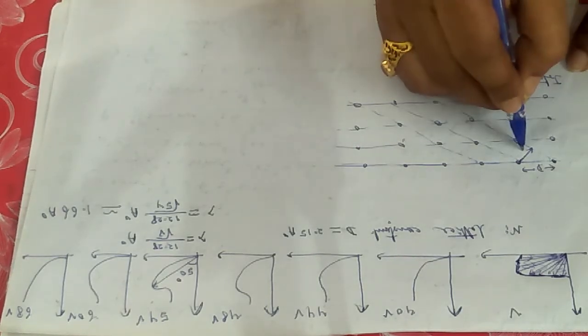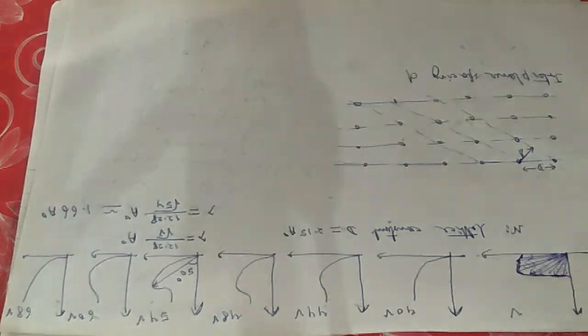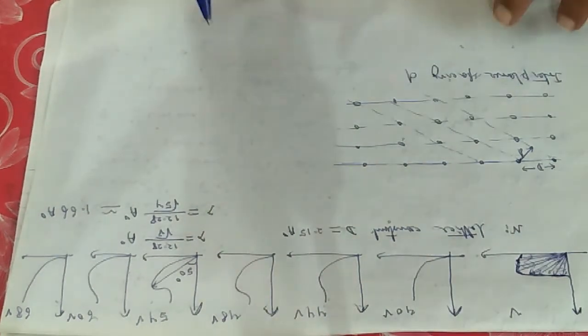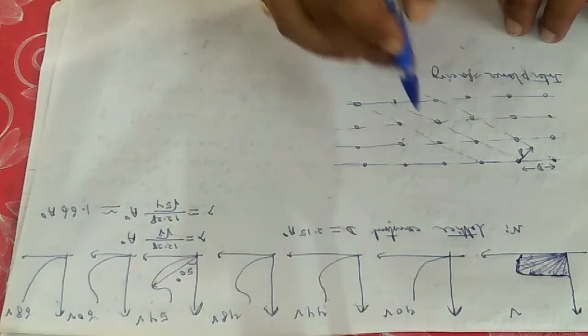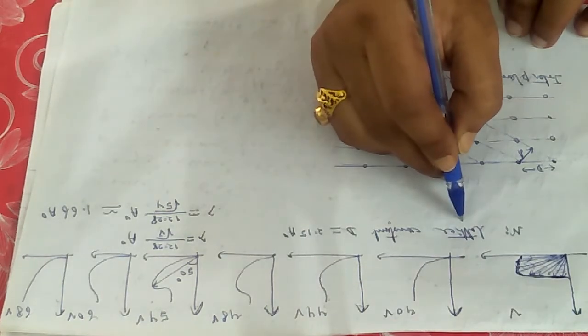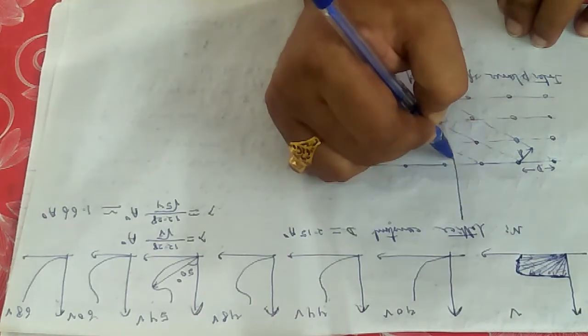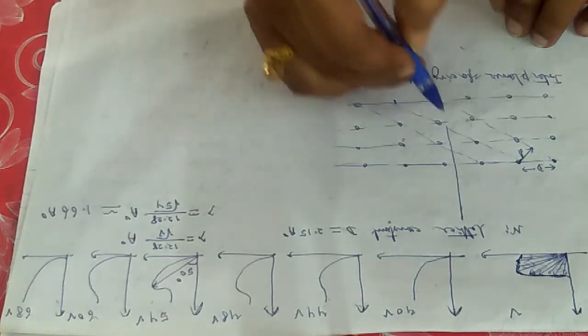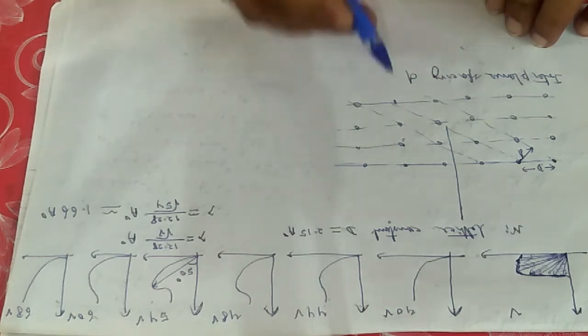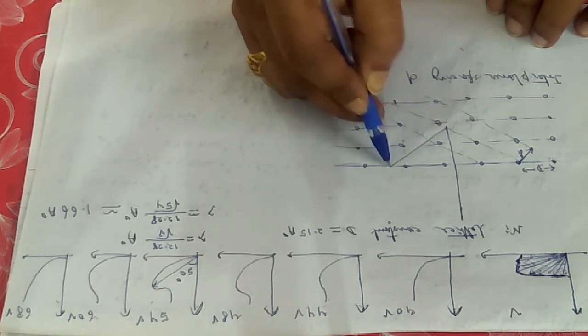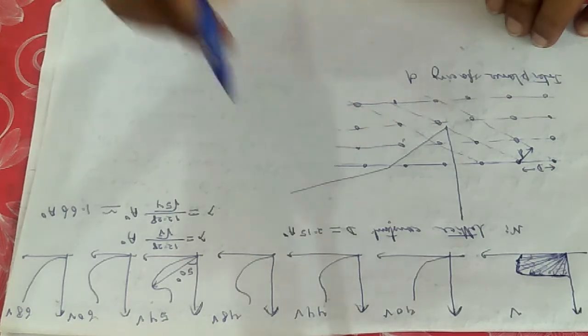Let the interplanar spacing be D. So this is D. This is the assumption. So I am considering this is the interplanar spacing. Now I am considering that from this direction the electron beams are incident on the crystal plane, and it is being reflected in this direction.